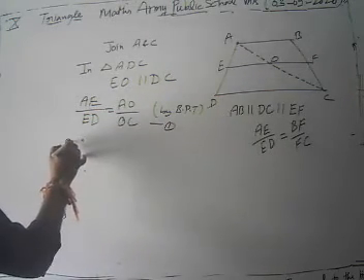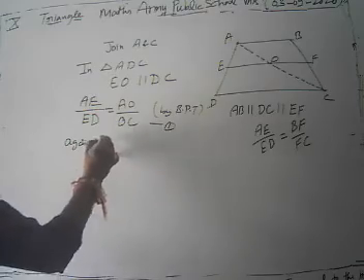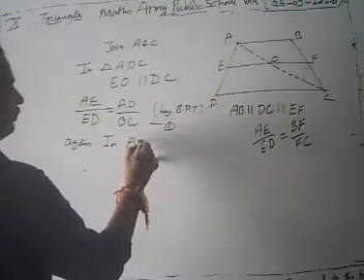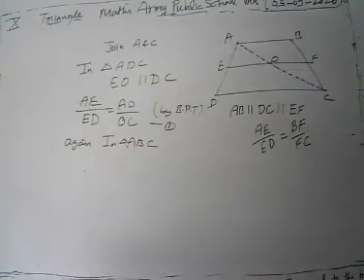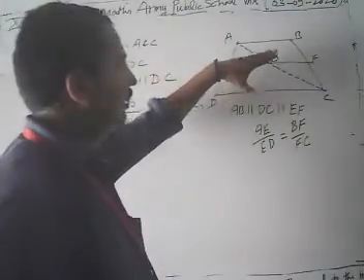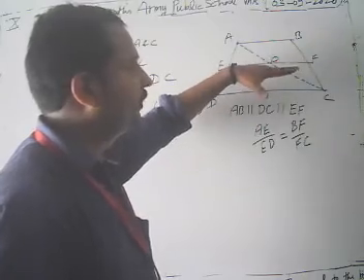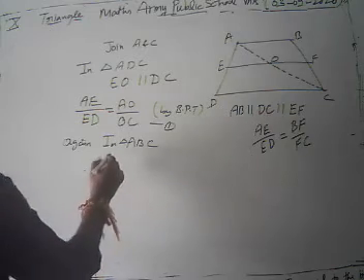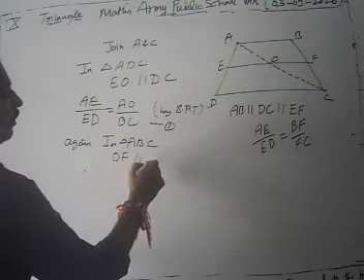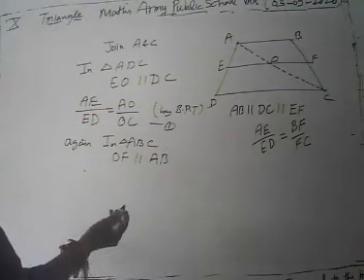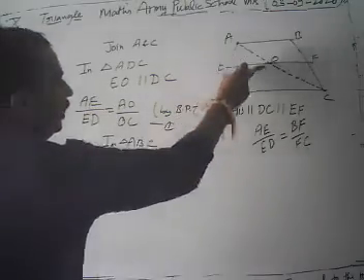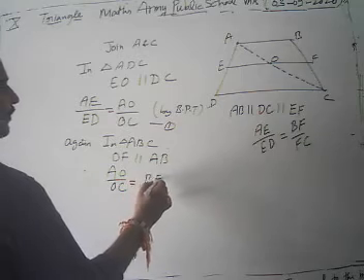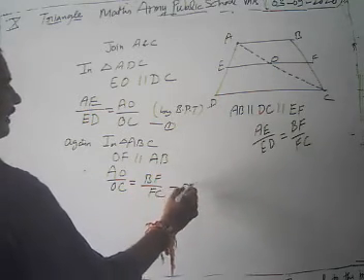Now we take triangle ABC. In triangle ABC, also AB is parallel to EF, and O and F are on the line EF, so OF is parallel to AB. If OF is parallel to AB, then what do we have? AO is to OC is BF is to FC. Take this as equation number 2.